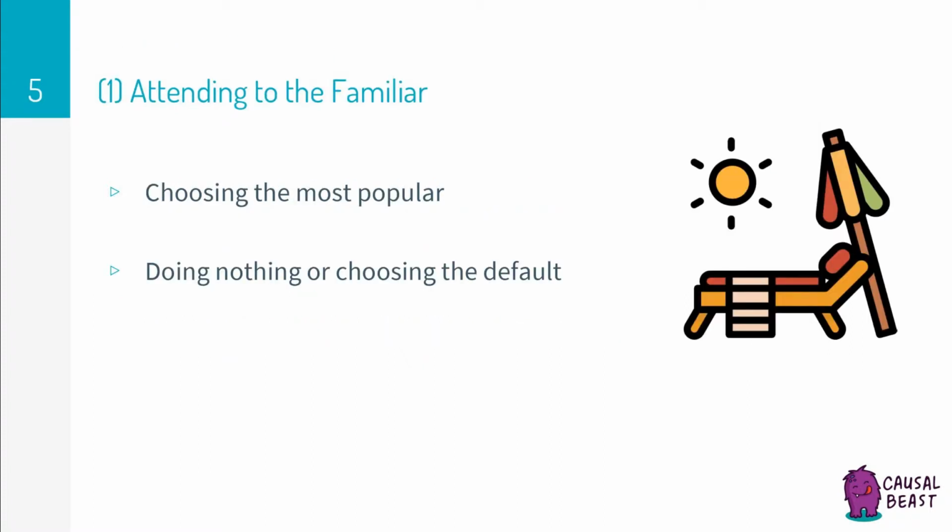The first way we try to reduce uncertainty is by attending to the familiar. And one common way we do this is by choosing the most popular thing. For example, when choosing between phones, we choose among the most popular smartphones like the Samsung Galaxy or the Google Pixel, effectively reducing our uncertainty to just those two phones. Another way we attend to the familiar is by choosing the default. To continue the phone analogy, many of us keep our default phone settings because we're uncertain about what changing them might do to our phones.